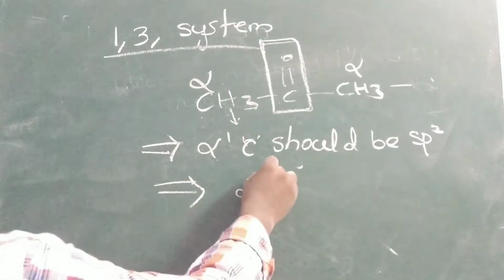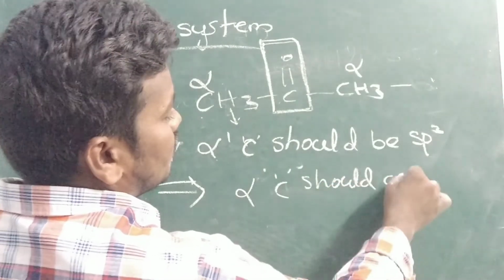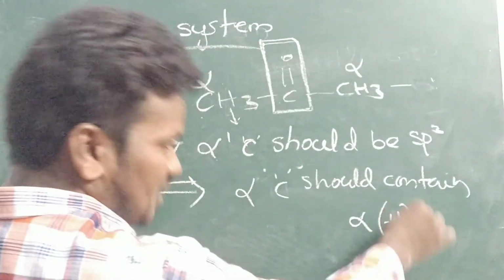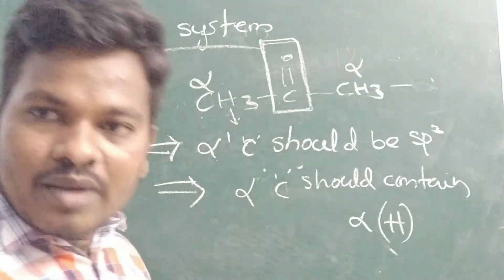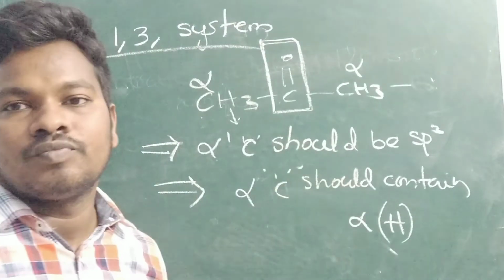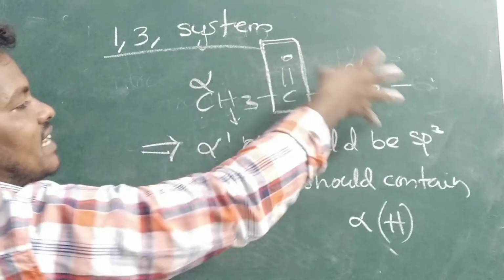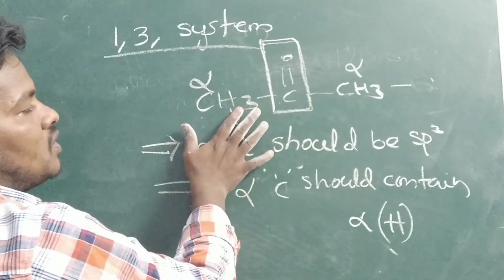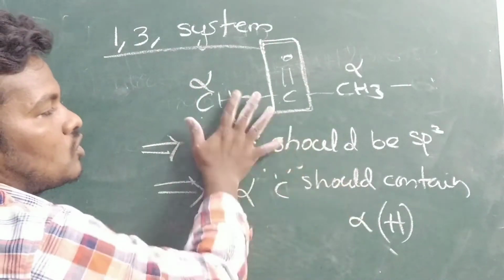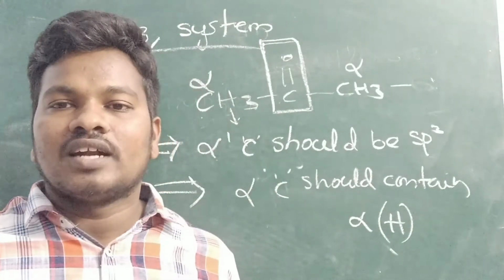Whatever alpha carbon is there, it should contain alpha hydrogen. That means hydrogen should be there. The carbon is there, and alpha hydrogen should be there, on either the left side or right side of the functional group. First we have to hold the functional group. On the left side and right side you can see sp3 hybridized carbon, and whether the alpha carbon contains hydrogens or not. If both cases are satisfied, only then is it called tautomerism.